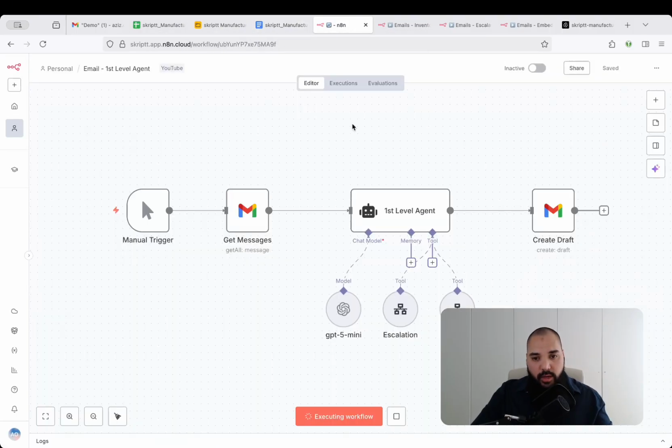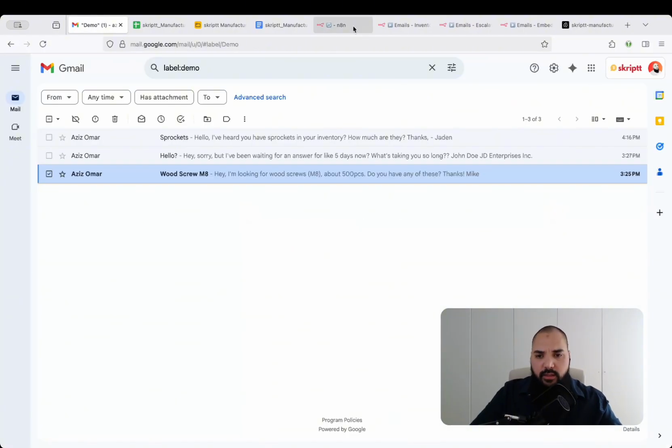So this is one of the agents. This is the first level agent, and it's pretty simple, as you can see. But we are going to go through each and every node nevertheless. So first of all, we are going to start the whole flow with a manual trigger, but in real life, this would probably be something like a Gmail trigger, where every time you receive an email like this one, this flow would be triggered.